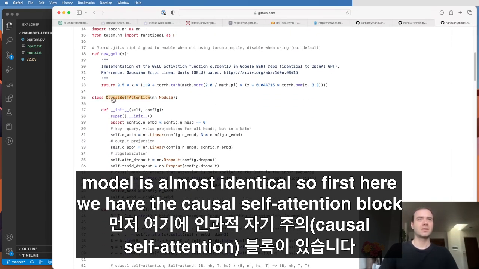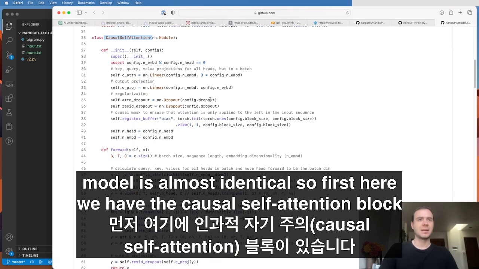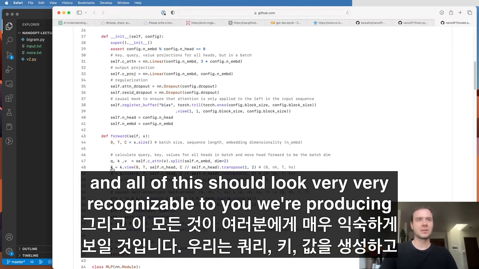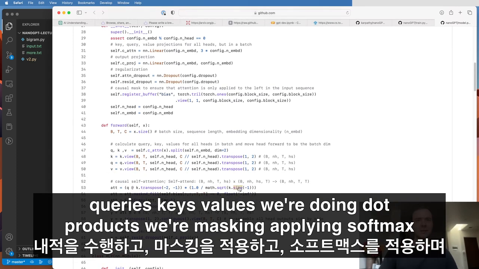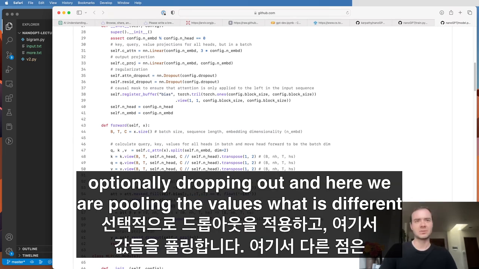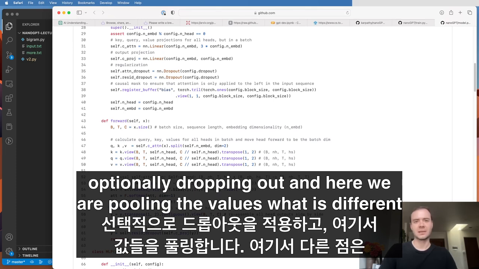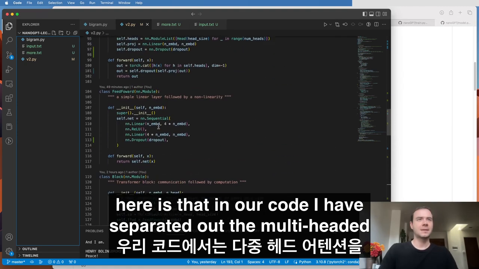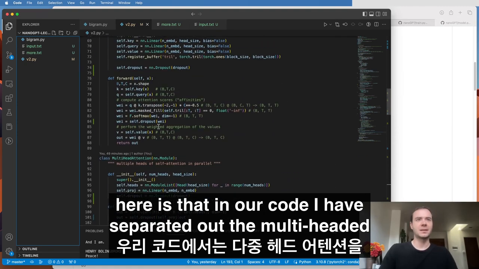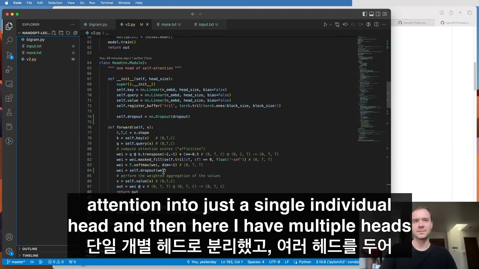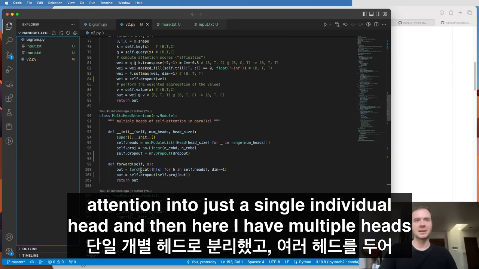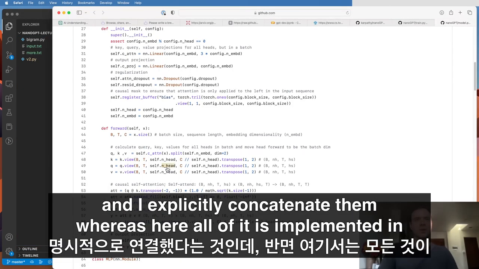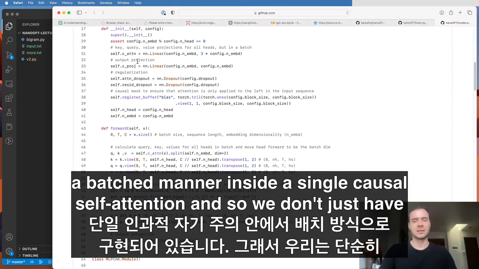So first, here we have the causal self-attention block, and all of this should look very, very recognizable to you. We're producing queries, keys, values, we're doing dot products, we're masking, applying softmax, optionally dropping out, and here we are pooling the values. What is different here is that in our code, I have separated out the multi-headed attention into just a single individual head, and then here I have multiple heads and I explicitly concatenate them. Whereas here, all of it is implemented in a batched manner inside a single causal self-attention.